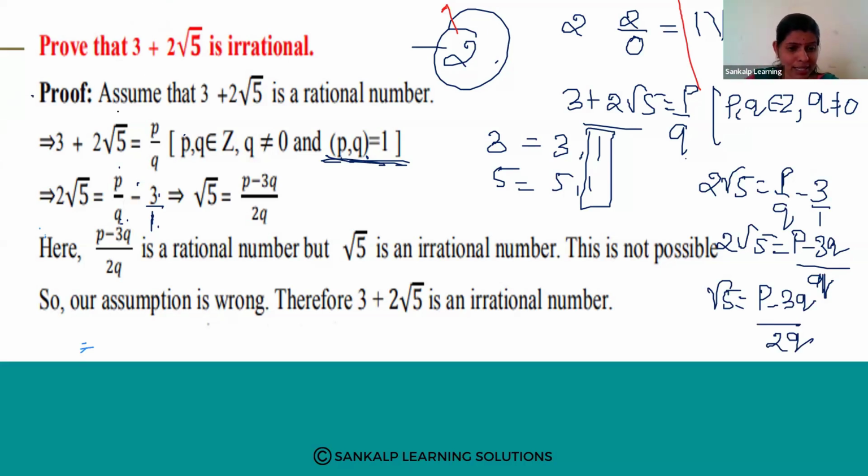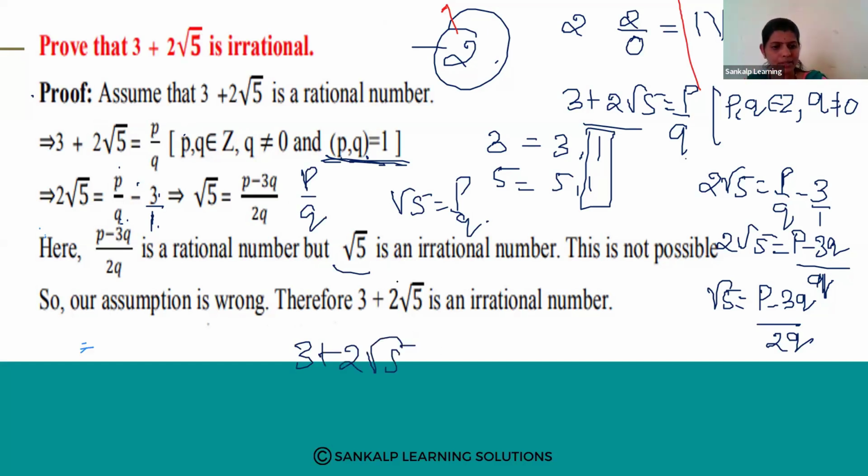Here, P minus 3Q divided by 2Q is in the form of P by Q. That means root 5 is equal to P by Q, which means it is a rational number. But we know that root 5 is an irrational number. Therefore, this is not possible. Our assumption is wrong. Therefore, 3 plus 2 root 5 is an irrational number.